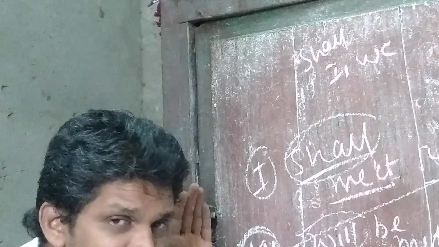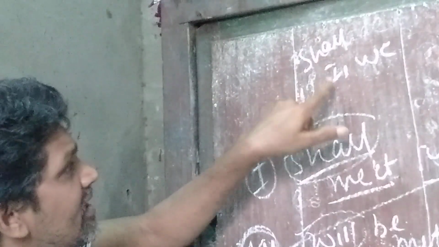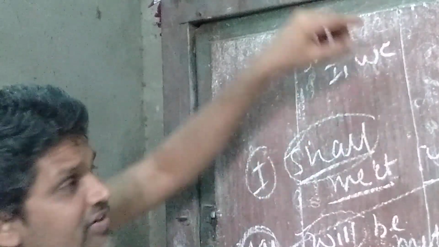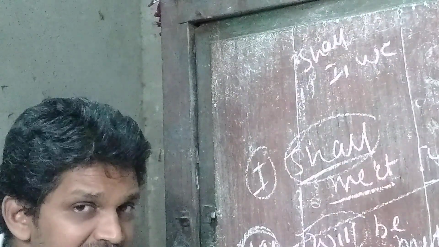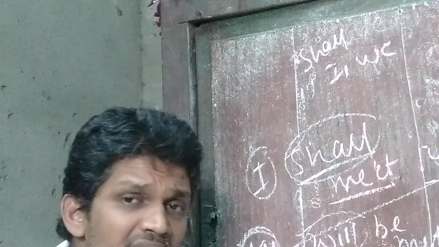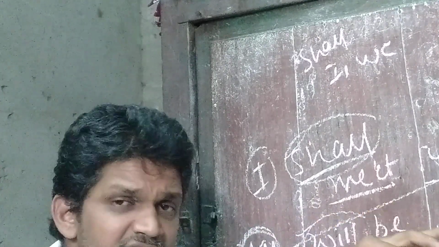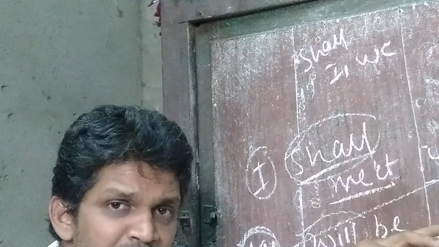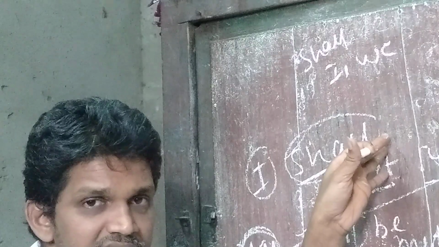Don't get confused. And don't give any chances in your public exam. After I and we, write shall. After the other persons, we can write will. So this is about the past tense, how to change simple past, past continuous, and also past perfect tenses, and also how to use the future tense.